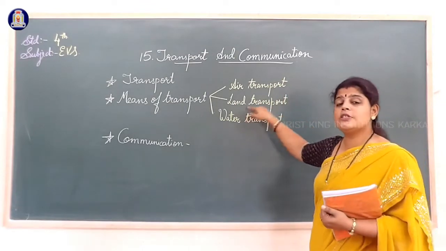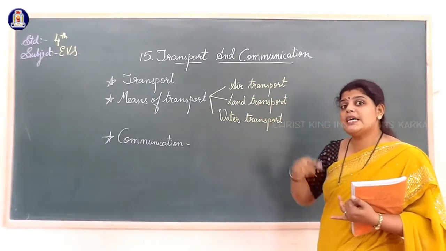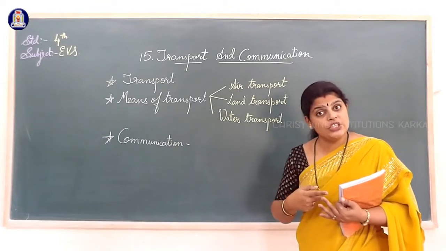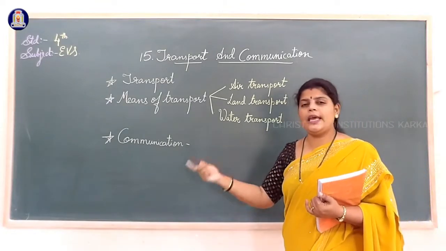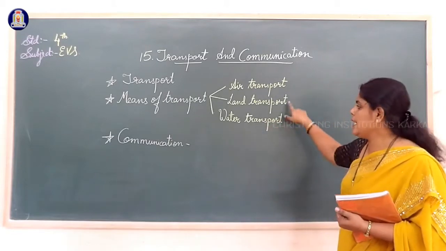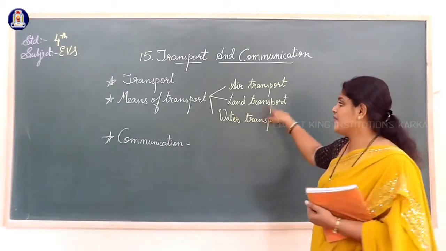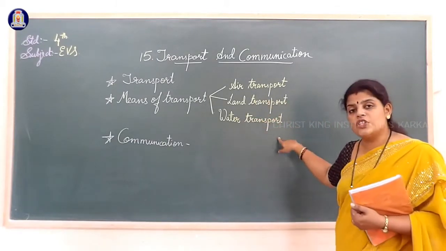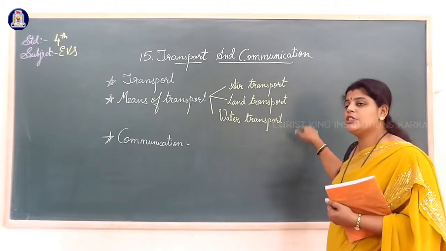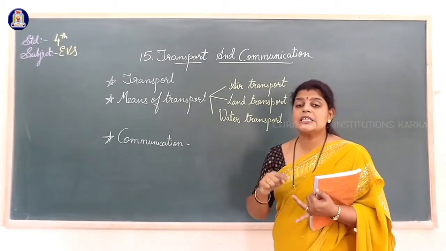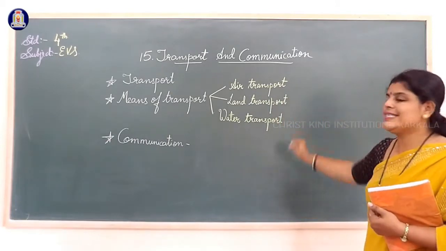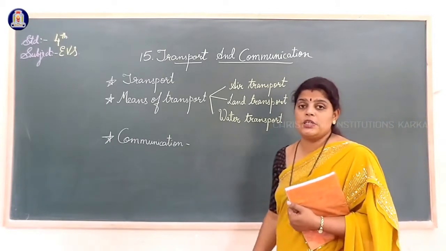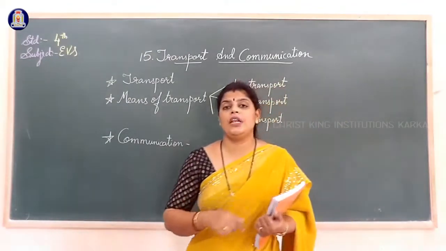For land transport, you can give examples such as bus, car, trucks, auto rickshaws, horse carts, bullock carts and trains. All are included in land transport. After land transport, we have water transport, which includes ships, submarines, boats, etc. So, these are the three transports. That is how you travel.